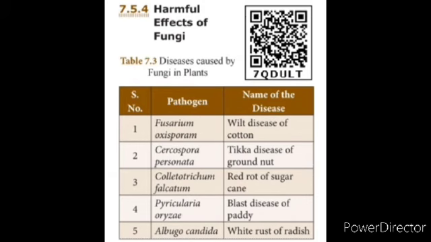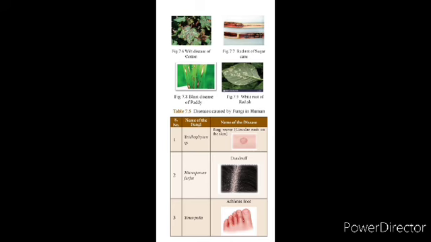So these are all caused by fungi in plants. And now we see human diseases. Trichophyton species causes what? Ringworm. We know the circular rashes on the skin, that is ringworm. It is caused by the fungus named Trichophyton.